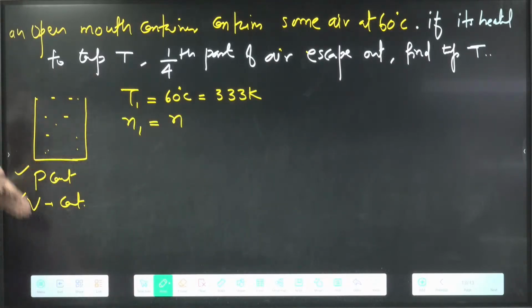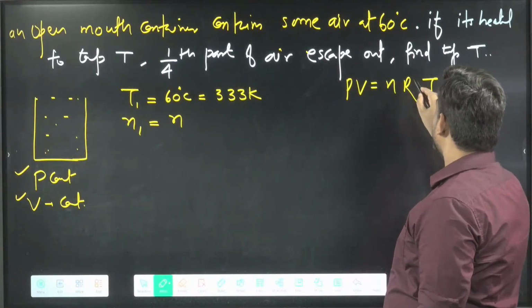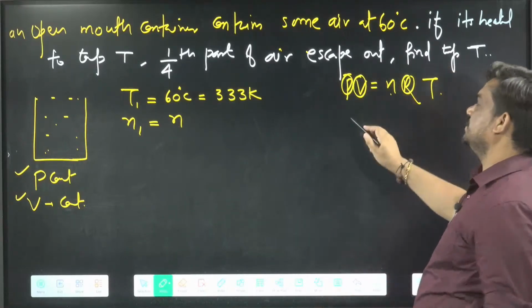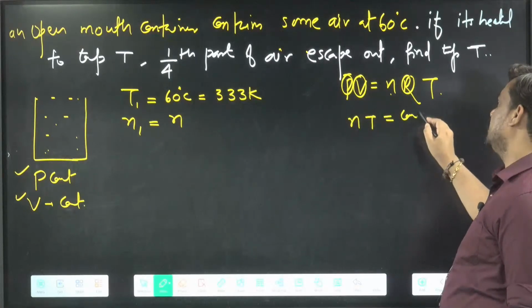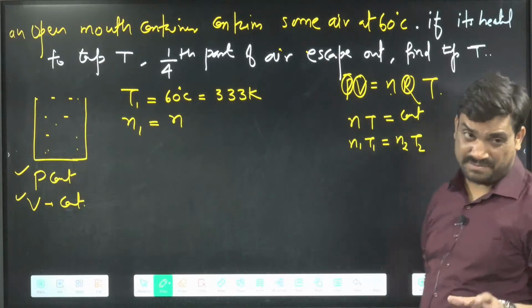Now because the equation is PV equal to nRT, and in PV equal to nRT, your R is same, pressure and volume same. It means n and T only changing. So we can say nT equal to constant. It means n1 T1 equal to n2 T2, only moles and temperature changing.